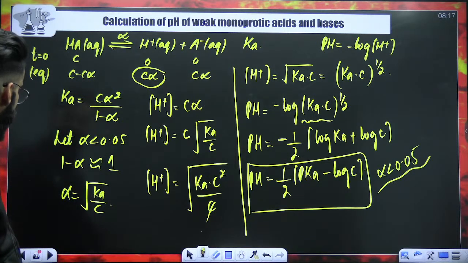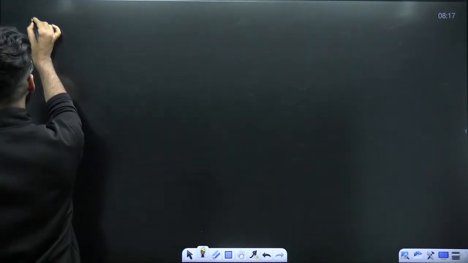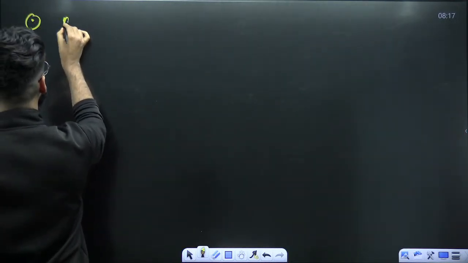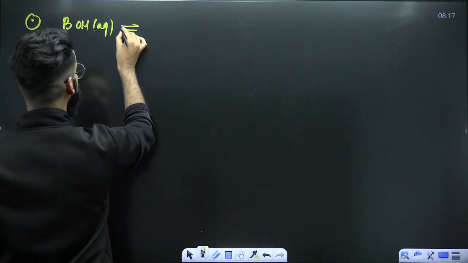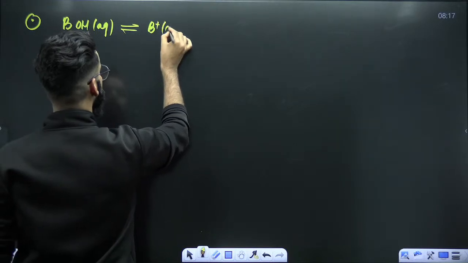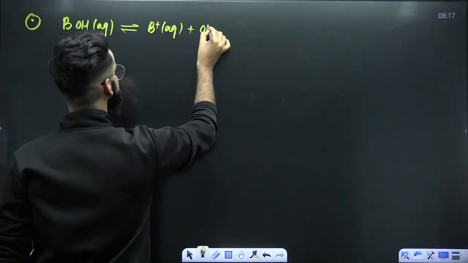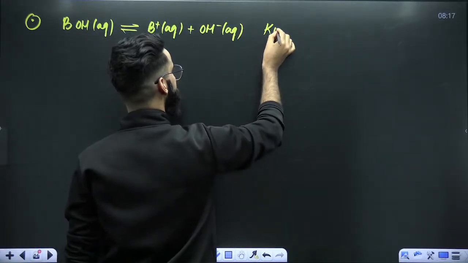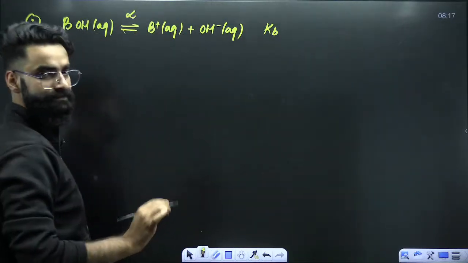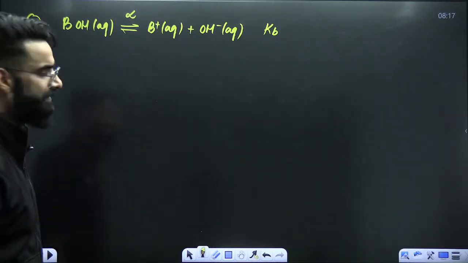My dear students, similarly, if you have a weak base, for example, the pH of a weak base, BOH. When you introduce this weak base into water, it will undergo dissociation: B positive aqueous plus OH negative aqueous. Let's assume its ionization constant is Kb and the degree of dissociation is alpha. Every single thing is the same.